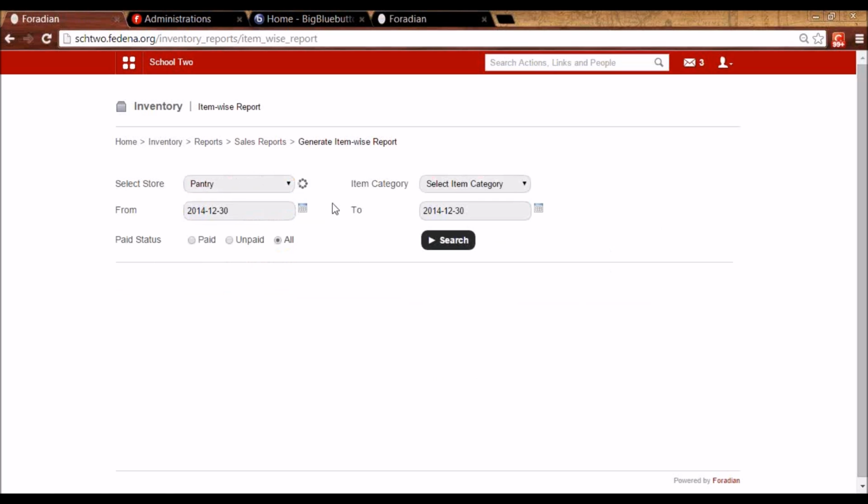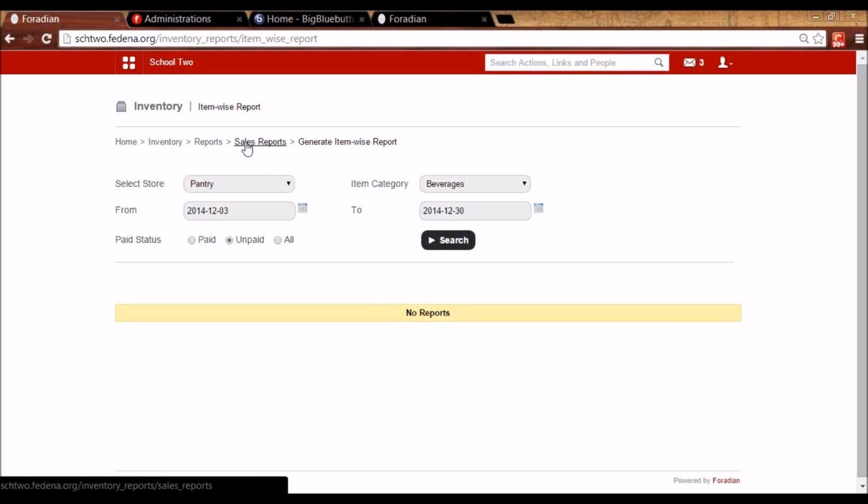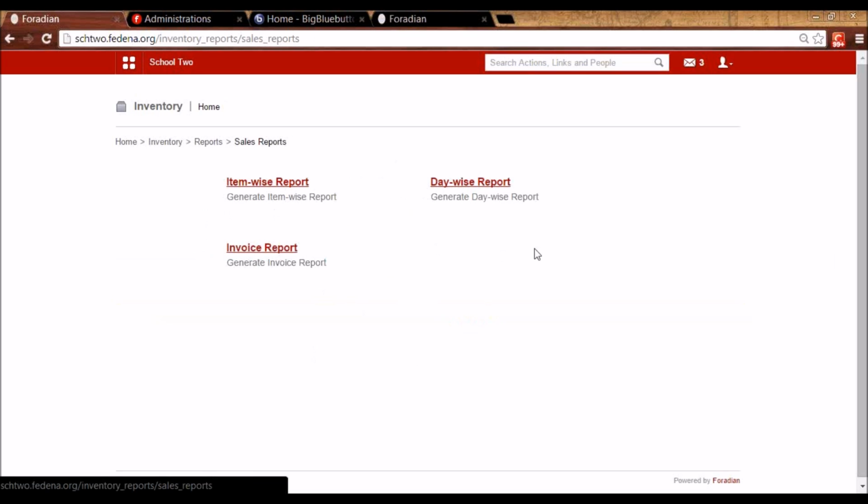So for this store, for beverages, what all items I have sold can be searched from here. And I can even select the status. So who all have unpaid bills for this store for this duration will be appearing here. So the reports can be explored more.